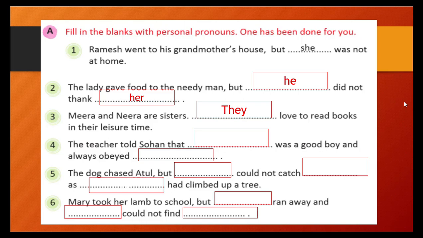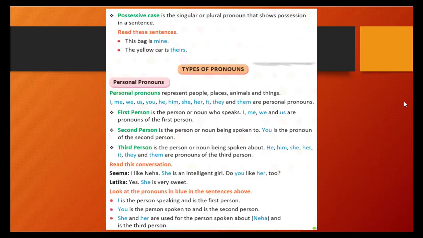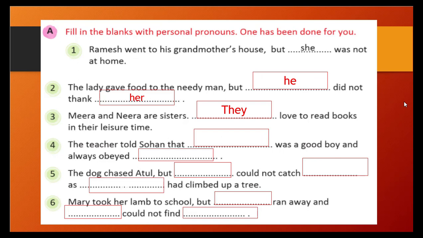So we are talking about Meera and Neera. Here we love to read. Why have we not used it? Because here Meera and Neera are not talking. We are talking about Meera and Neera. That's why we have used third person they. If you remember easily, here you see we is the first person and third person is he, him, she, her, they, and them. That's why I purposely did that. I purposely spoke we.